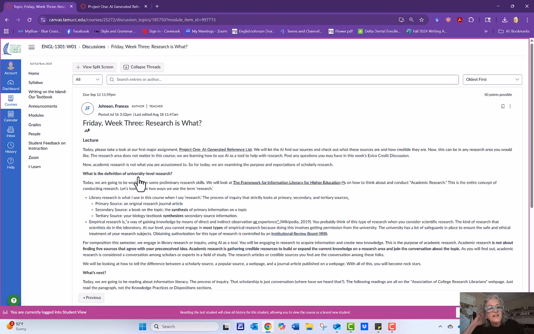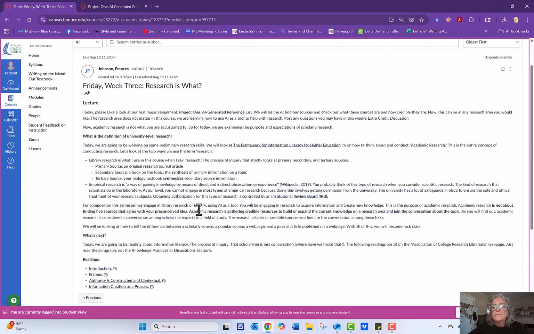Research in academia or on a professional level is not just coming up with an idea, finding 5 sources that support your idea, and then saying, done. Research in academia on a professional level is finding out what is the conversation on this topic, who's saying what about this topic, where are the different ideas on this topic.